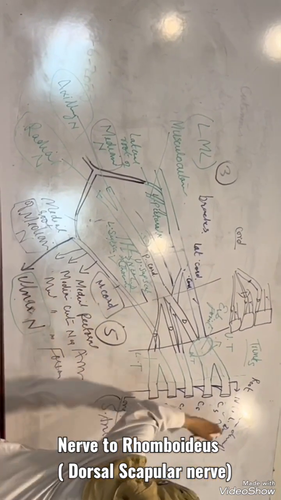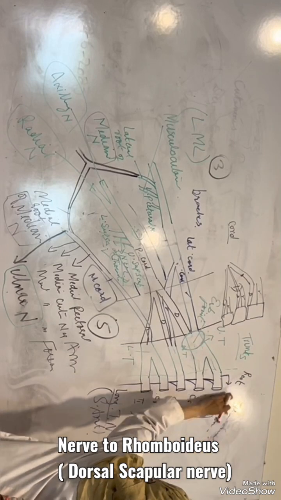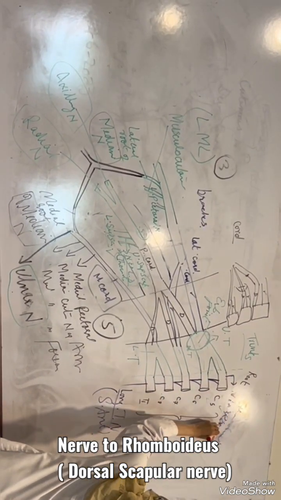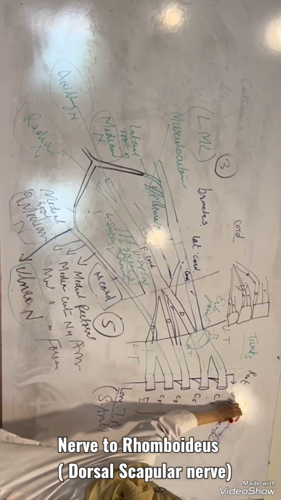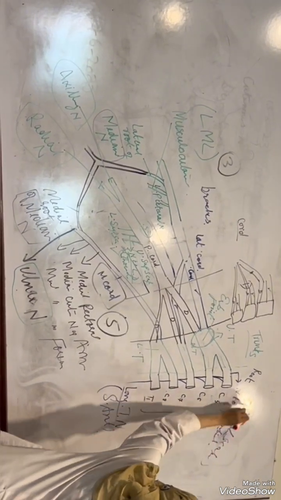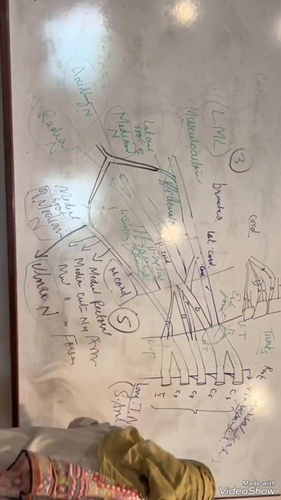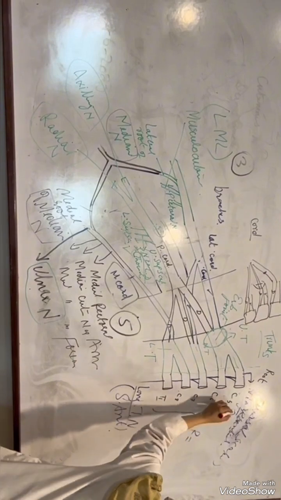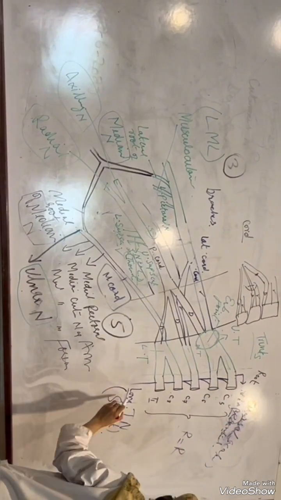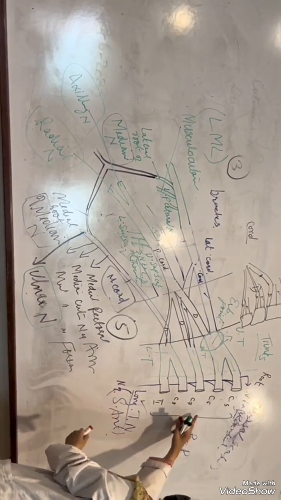So yeah, I missed the name here. That is the nerve to rhomboids. Another branch from the root is the nerve to rhomboids, called the dorsal scapular. Right? So do remember rhomboids major and minor. Right? So from the root, the nerve to rhomboids, R for R, is one thing, and the other was the long thoracic or nerve to serratus anterior. These two are from the root.